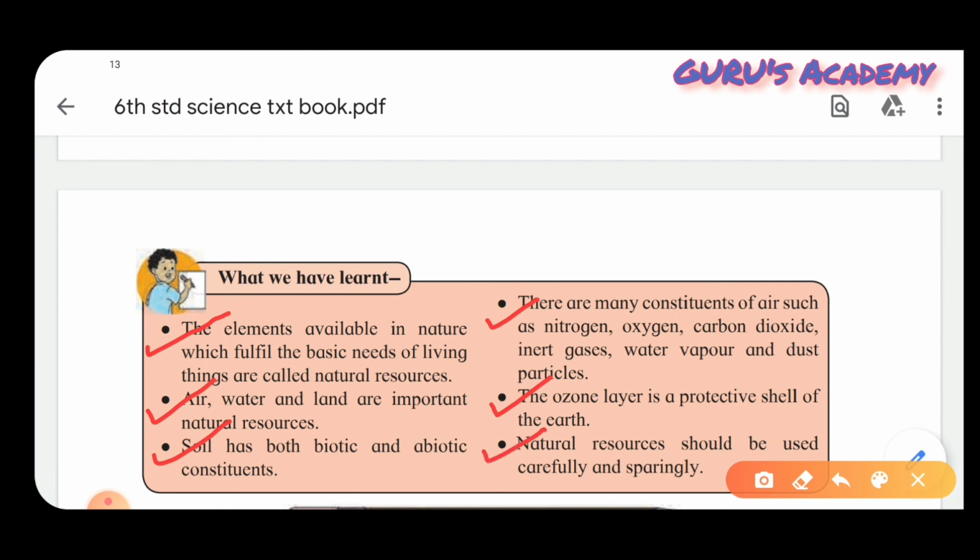So, you all must have understood how air, water, and land are important for all of us.